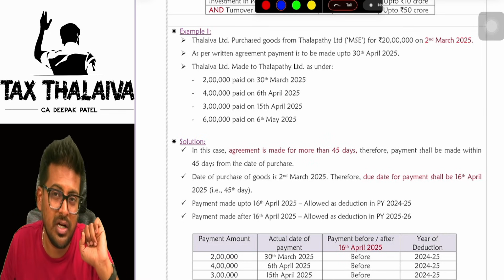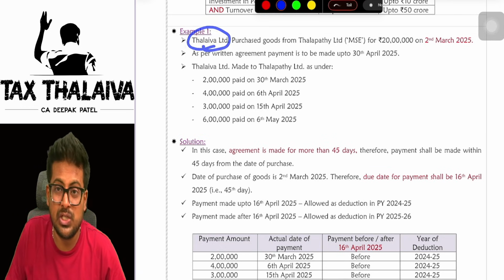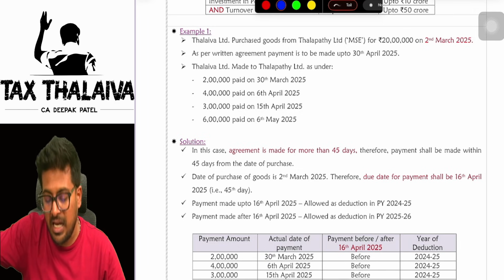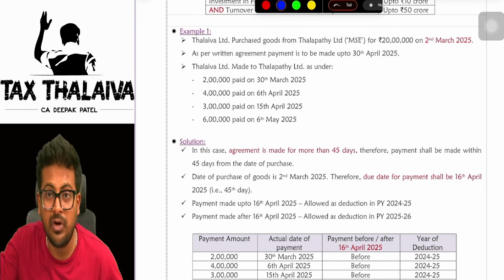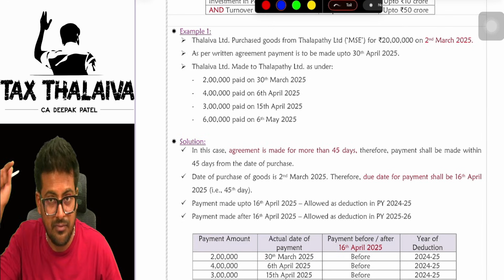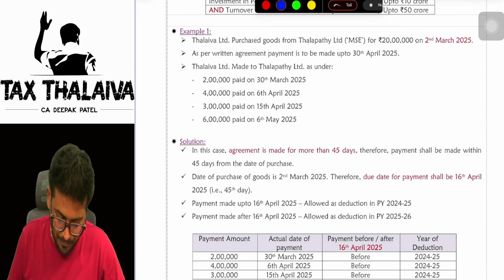So they agreed for more than 45 days or not? Means Thalaiva Limited purchase, no. So Thalaiva Limited has to make payment within 45 days, though they agreed in the agreement that payment has to be made before 30th April. They agreed for more than 45 days. But I told you, the payment has to be made within 45 days if there is agreement. If there is no agreement, the payment has to be made within 15 days.